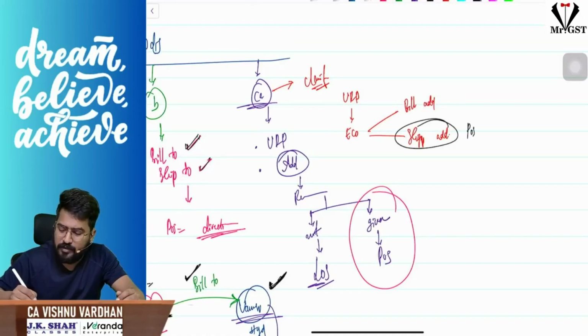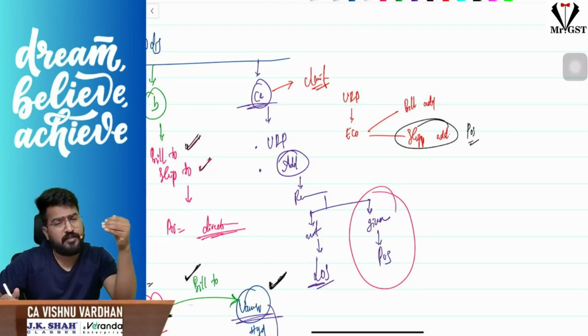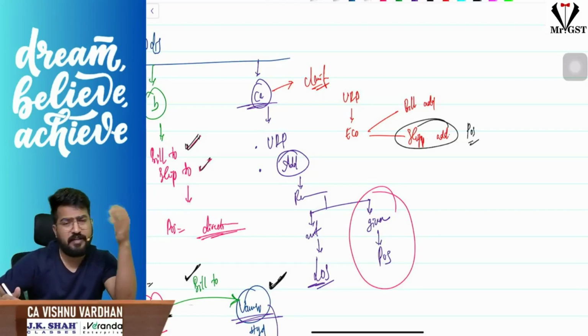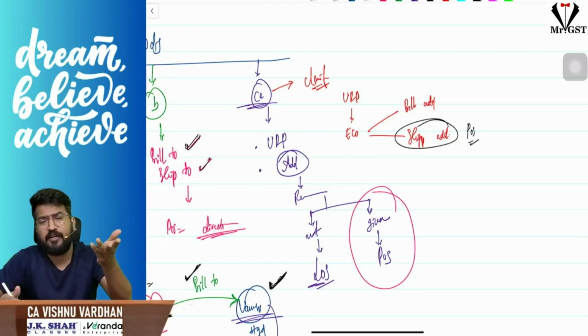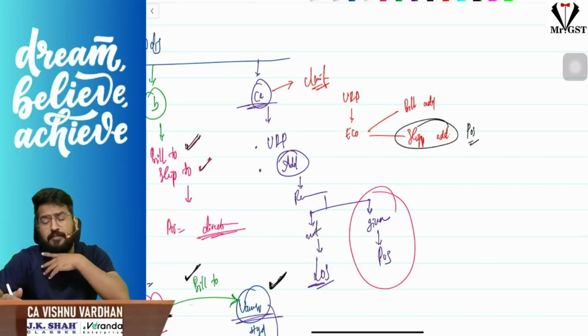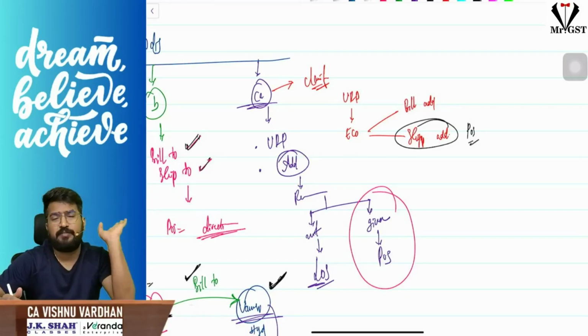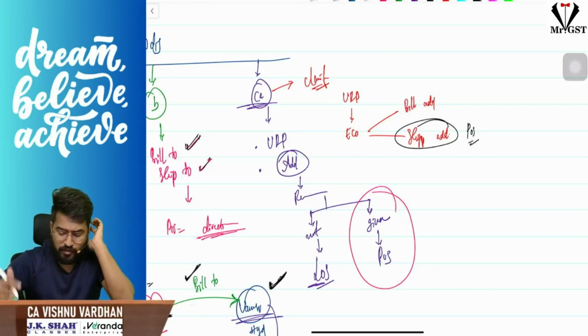That will be the shipping address. I repeat, when an unregistered person is buying something through an e-commerce operator, they give billing address separately, shipping address separately. Mostly like during Valentine's week, all that stuff. So you might be buying, billing address is yours, shipping address may be somebody else's, you only know. So in that case, what will be the place of supply? Place of supply will be the shipping address. Clear?